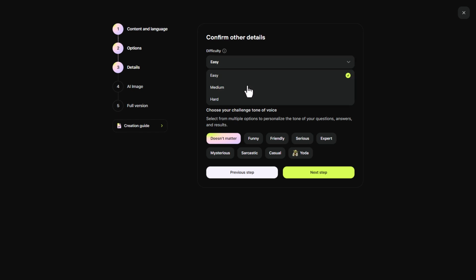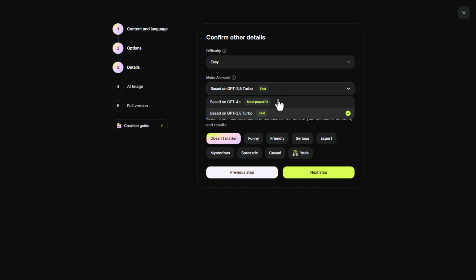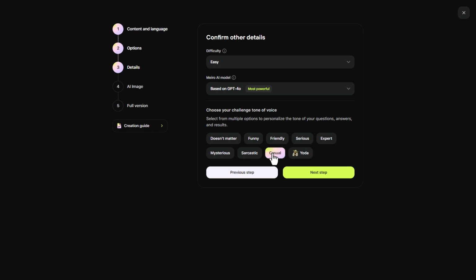Now I can set the difficulty. It's a test about my video, so it should be easy. And I can pick the GPT model. I can have the fast one or the most powerful one. I'm going to go for most powerful and I would want it as casual, although I don't really think it matters. I certainly wouldn't want Yoda. I'm going to click next step.